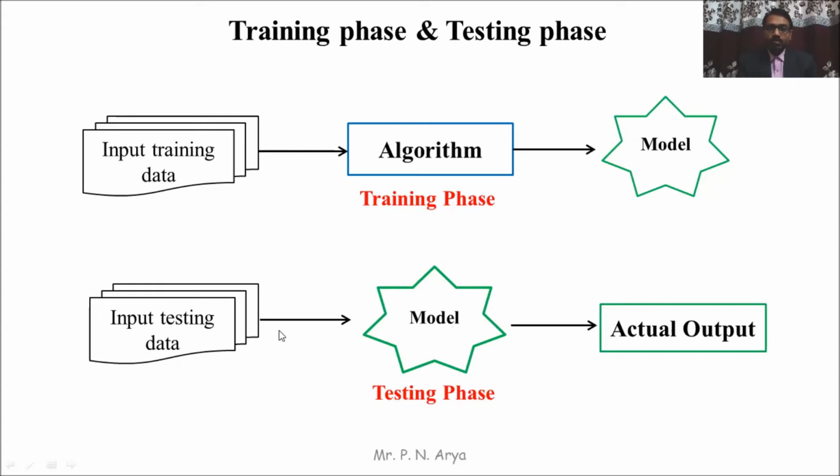We pass the input testing data to the model, test the model and generate the output. The actual output is then checked to see how accurately the model performed.